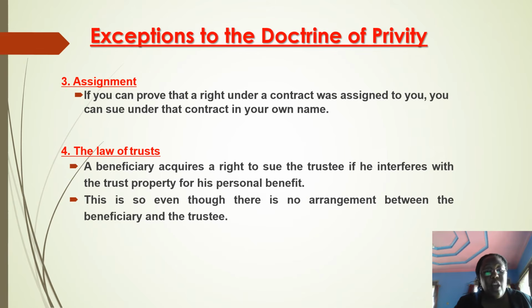So the beneficiary acquires a right to sue the trustee if the trustee is interfering with the trust and misappropriating the funds. And you see that that's another exception with respect to the doctrine of privity, whereby if it affects a trustee and a beneficiary, even if the beneficiary is not part of the original deal and the original trusteeship, they are entitled to sue by virtue of the fact that they are the beneficiary to the trust.